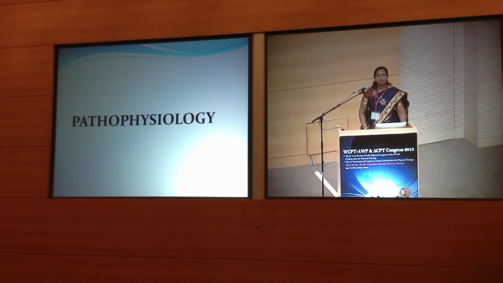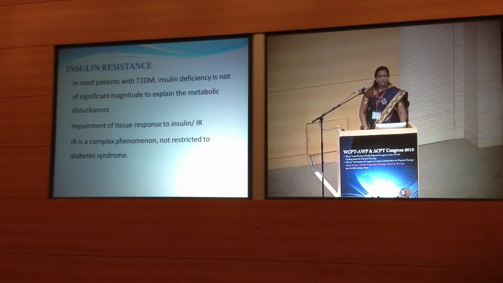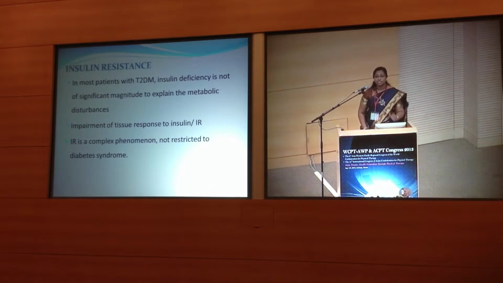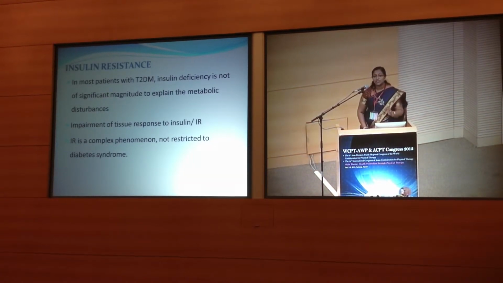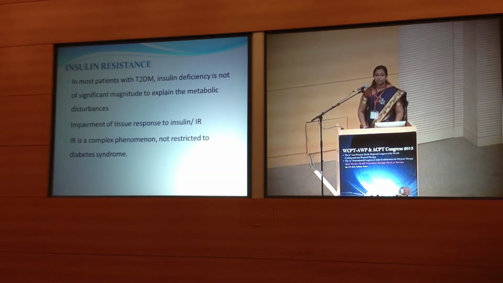Now going into the pathophysiology. In pathophysiology, it is important for us to understand a terminology which is known as insulin resistance. In type 2 diabetes mellitus, there is only a relative deficiency of insulin, and this insulin deficiency is not of a significant magnitude to explain the metabolic disturbances present in type 2 diabetes. So in that case, here there is an impairment of tissue response to insulin known as insulin resistance.